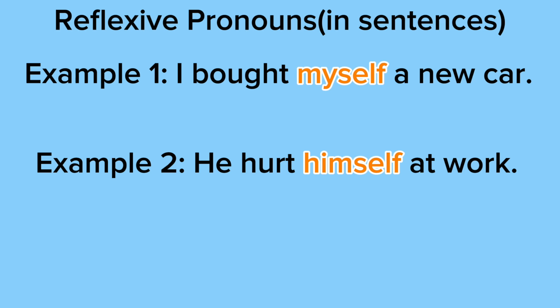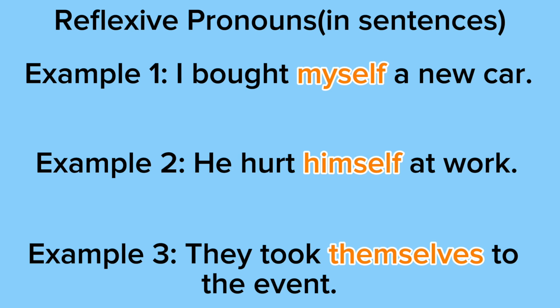And don't forget that reflexive pronouns are essential to understanding the meaning of the sentence. So if we took out himself, the sentence would say he hurt at work, and clearly that wouldn't make any sense. Example 3 says they took themselves to the event. As you can see, they is the subject pronoun and themselves is the object pronoun because themselves are receiving the action while they are doing the action. So the subject and the object are the same people.